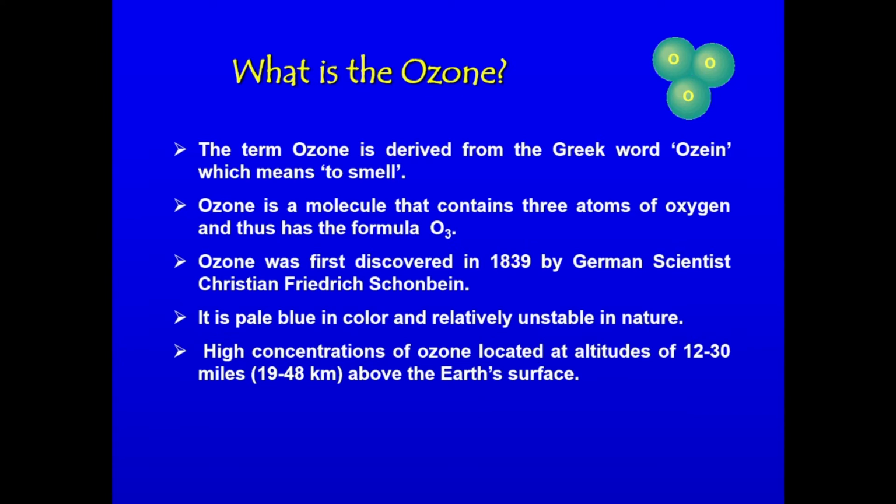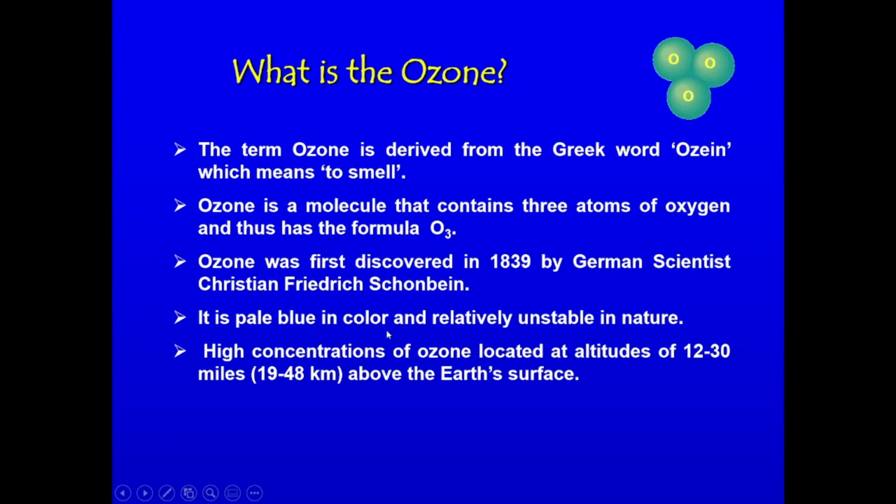The chemical formula for ozone gas is O3, and the term ozone is derived from the Greek word ozein, which means to smell, because ozone gas has a characteristic smell. It was first discovered in 1839 by the German scientist Christian Friedrich Schönbein.